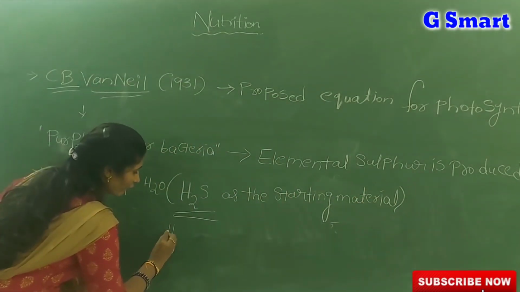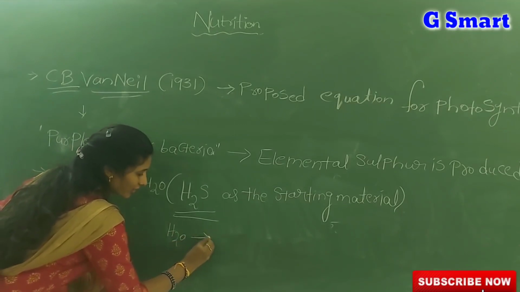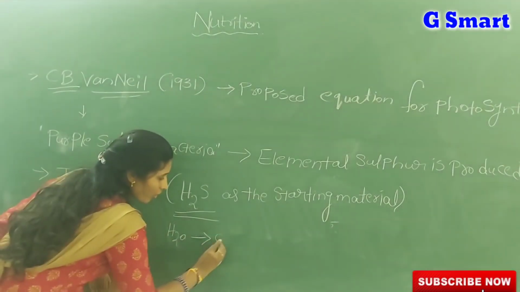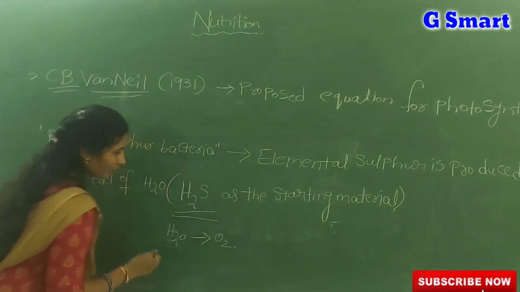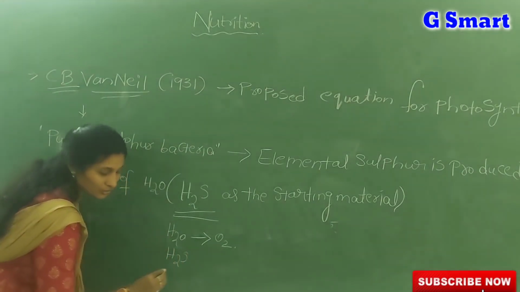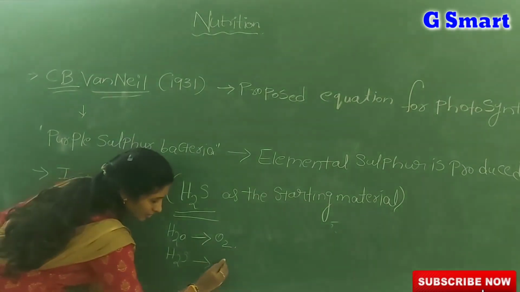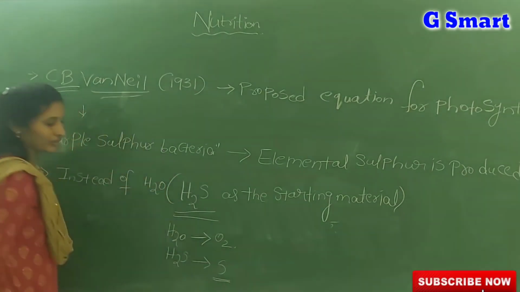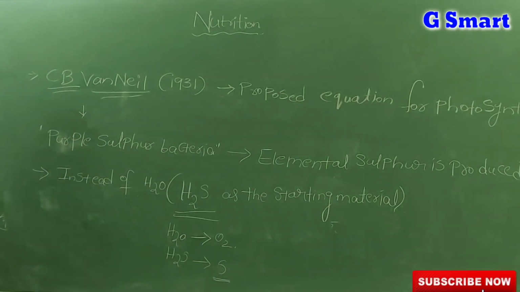In the photosynthesis equation, if water is utilized, oxygen is released. But Van Neyl used hydrogen sulfide instead of water. That's why instead of oxygen, elemental sulfur was released.